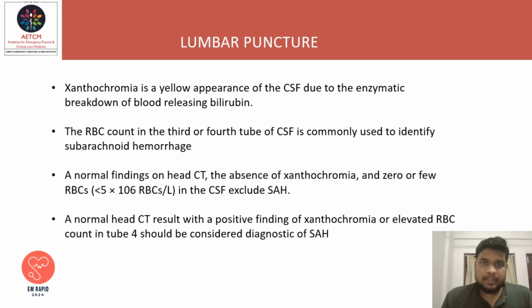Xanthochromia is a yellow appearance of CSF due to the enzymatic breakdown of blood releasing bilirubin. The RBC count in the third or fourth tube of CSF is commonly used to identify SAH. Normal findings on CT head, the absence of xanthochromia, and zero or few RBCs in the CSF exclude SAH. A normal head CT result with a positive finding of xanthochromia or elevated RBC count in tube 4 should be considered diagnostic for SAH.